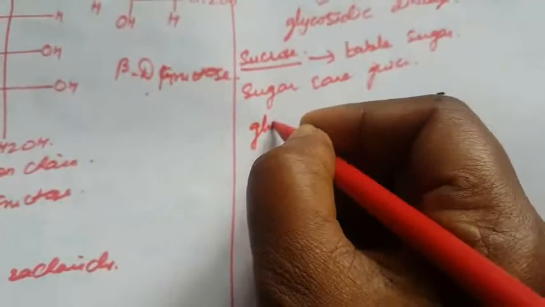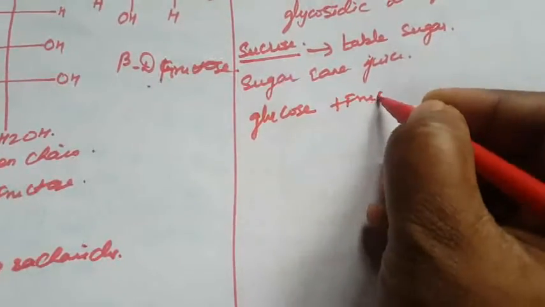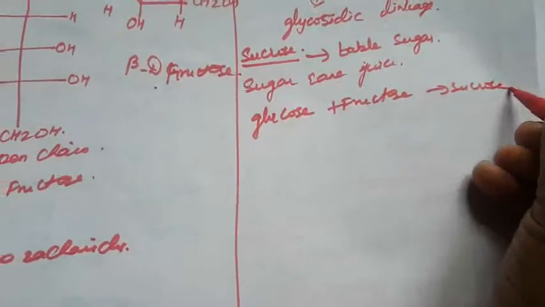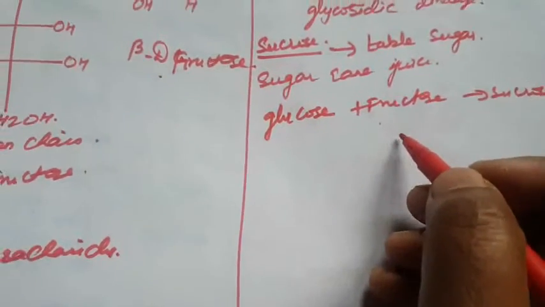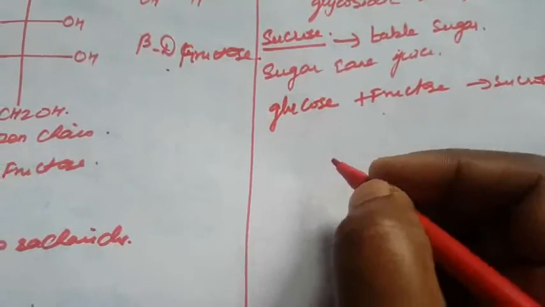Glucose plus fructose is called sucrose. The structure of sucrose is glucose and fructose linked with a glycosidic linkage.